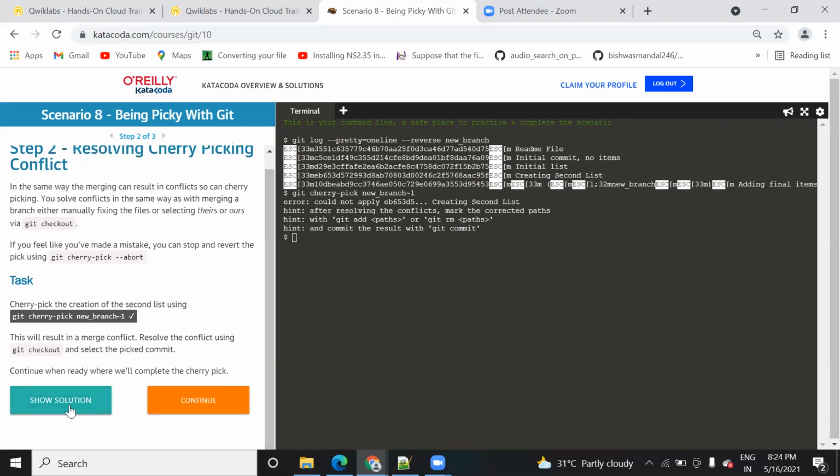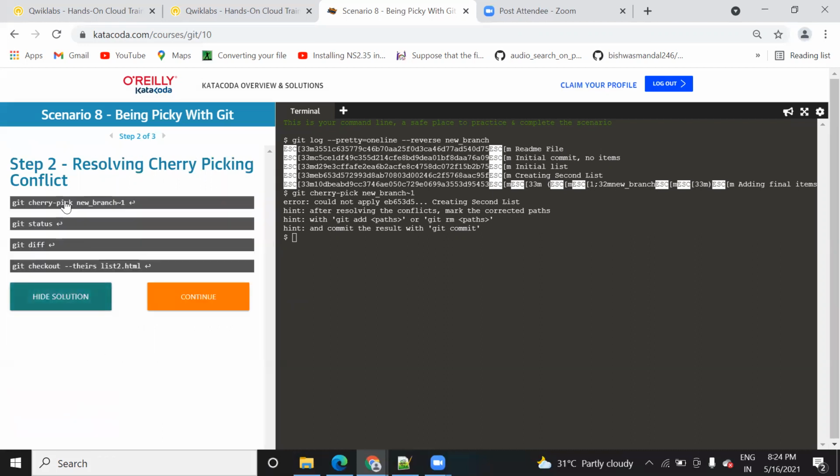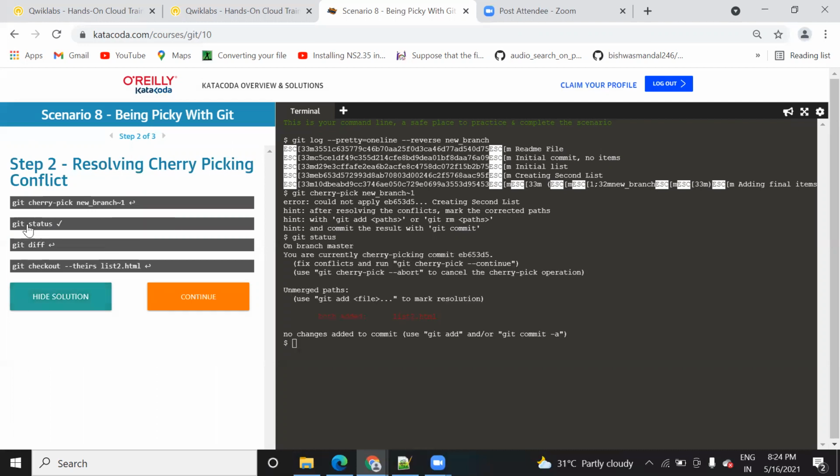See the solution first. If it is not clear, you can see the solution. This command will result in the merge conflict. In order to resolve the conflict, you need to use git checkout and select the pick commit. Okay, let me see the solution. Okay, see here we have run this first command. Now in order to run the second command, click on this git status.